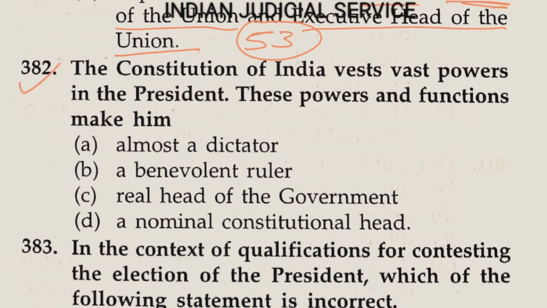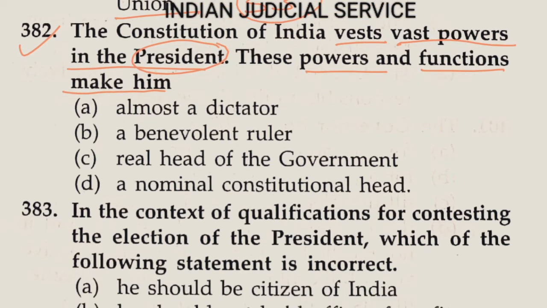Now question number 382. The Constitution of India vested a vast power in the President. Option A, these powers and functions make him almost a dictator. It's absolutely wrong, because he works under the guidance of the cabinet and prime minister. So it is wrong here. Now option B, a benevolent ruler. It is also wrong, because the president works under the advice of the cabinet. So it is wrong here.